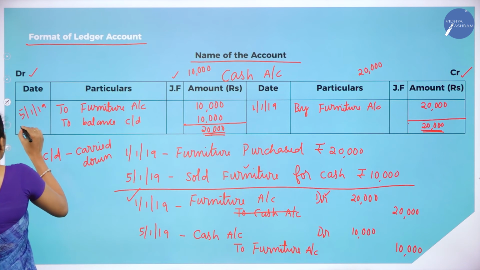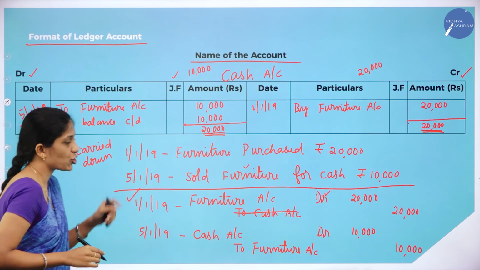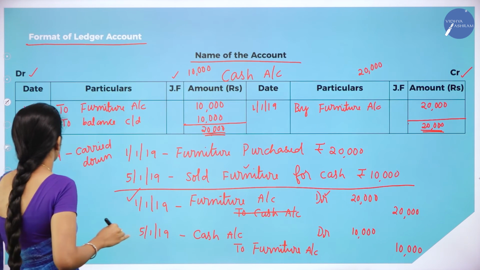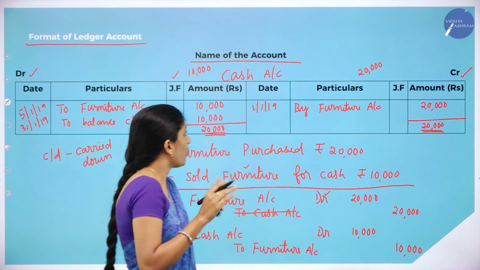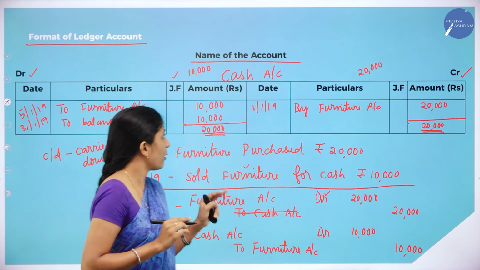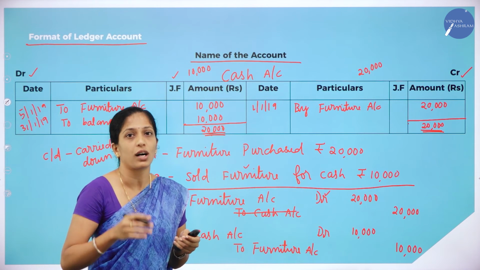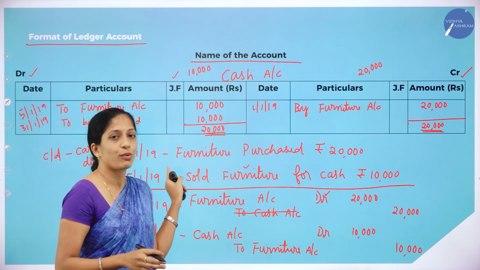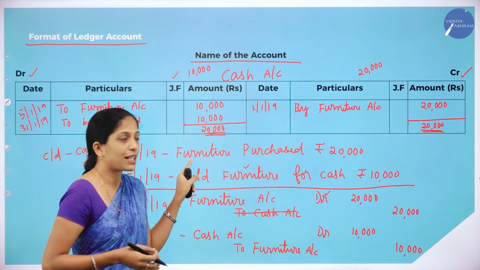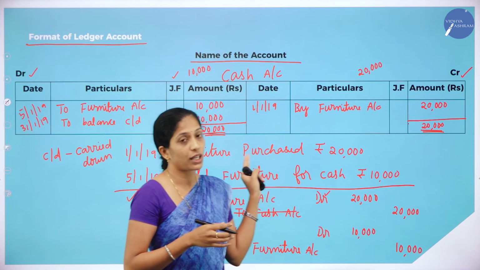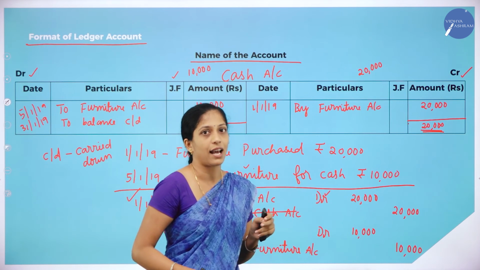So the date will be the end of that particular month. We have taken January, so the end of that month is 31st January 2019. Why do we write balance carried down? Because we are having a credit balance. If the credit side is more, it means credit balance. If the debit side is more, then it means debit balance. Suppose the debit side was 20,000 and the credit side was 10,000, so it is a debit balance, then that 10,000 will be written as by balance carried down.